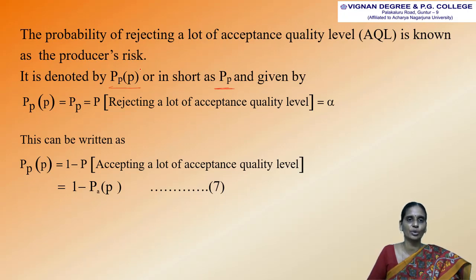This probability value is equivalent to the level of significance alpha, so this risk can be denoted by type 1 error. This can be written as 1 minus the probability of accepting a lot of acceptance quality level, that is 1 minus PA of P. This is treated as the seventh equation.